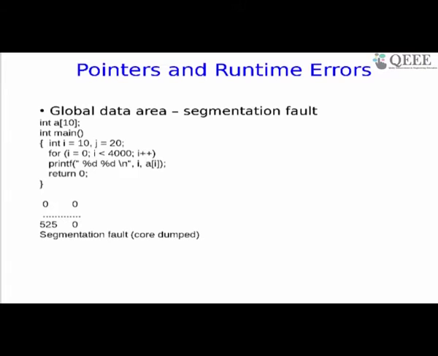And just like in the earlier time, I have gone inside, and I am trying to refer to this array address A of I, starting from 0 to 3999, which is way beyond the size of the global. The output below shows that up to 525 value of I, some value was printed as if the array was defined for 525, which is not correct. But when it tried to reach the location 526 of array A, the system threw out a segmentation fault. Now there is no magic about 526 or 525.